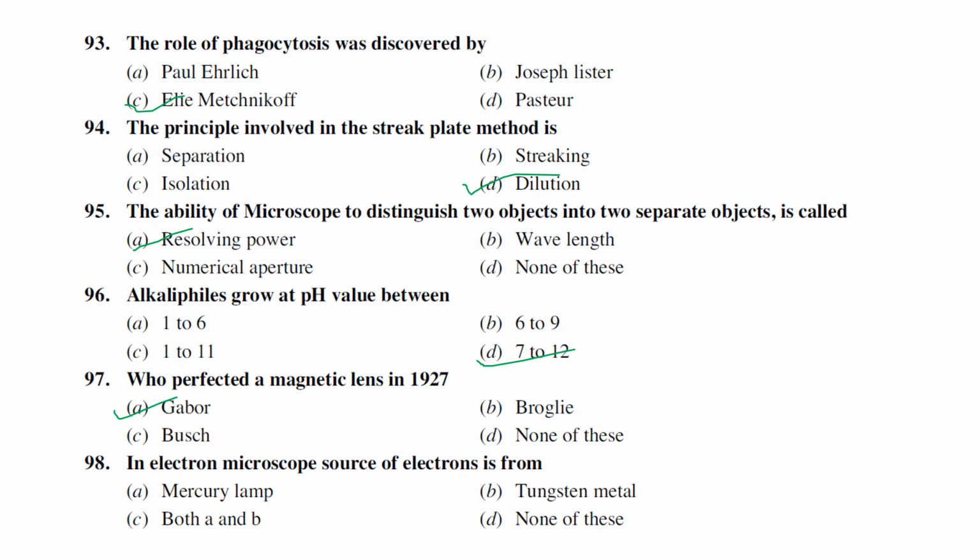So the next one is an electron microscope. The source of electrons is generally from tungsten metal. The tungsten is a very costly metal, hope you guys know it. In a bulb also we can see this tungsten metal, right? So in an electron microscope, the source of electrons is tungsten metal, because if you see in a bulb also, it contains tungsten metal, right? So the tungsten is the one emitting.